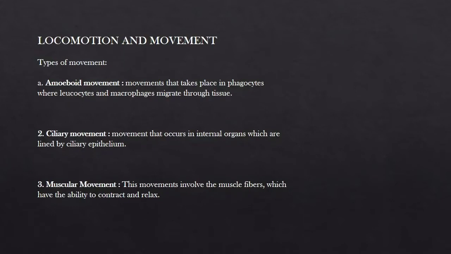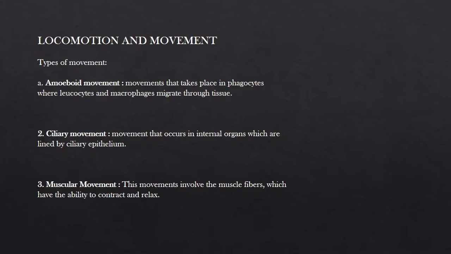These are the movements that take place in the phagocytes, where leukocytes and macrophages migrate through tissue. Now what are phagocytes? These are a type of cell that has the ability to ingest and sometimes digest foreign materials, foreign particles, like dust, a dye, a bacteria, etc.